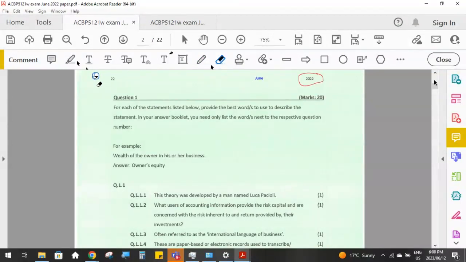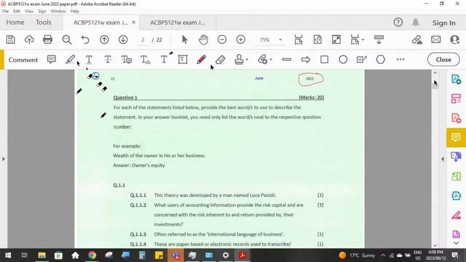So in other words, for 2022, they only would have posted one exam paper. That could have been a June paper, it could have been a December paper, it could have been one of the sub-papers. I'm not sure which one. So don't panic if the paper that you're looking at here on the screen is not the same as the paper that they've got in the e-library.